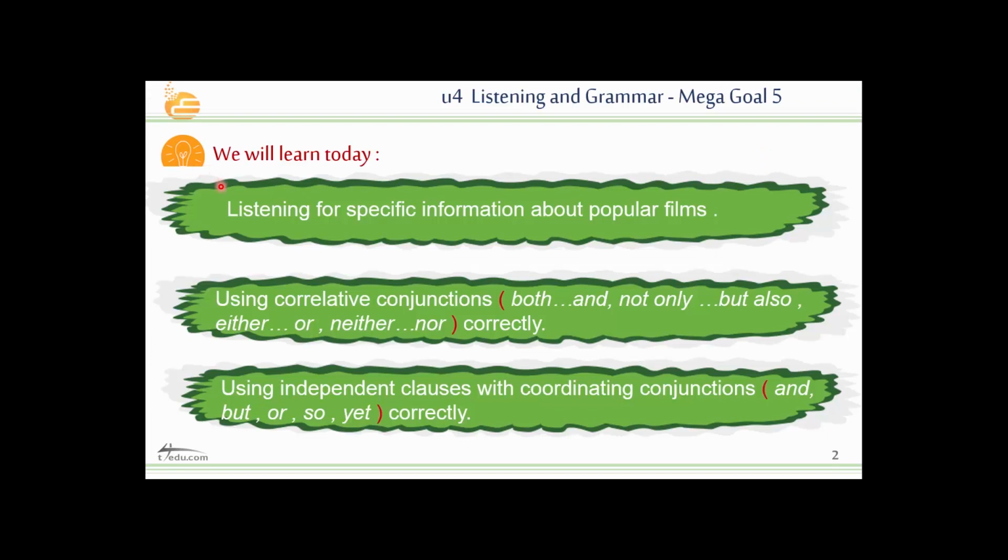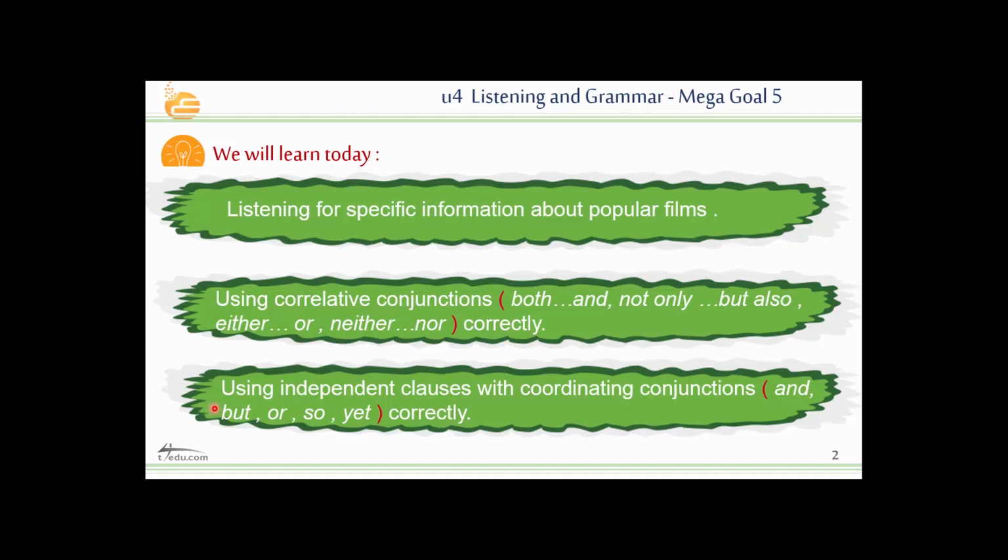We will learn today listening for specific information about popular films. What are the popular films that we are familiar with? And number 2, using correlative conjunctions or paired conjunctions such as both and, not only but also, either or, neither nor, correctly. So we will know how we can use these correlative or paired conjunctions correctly.